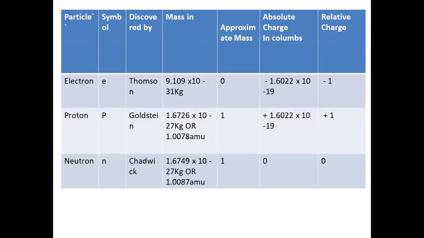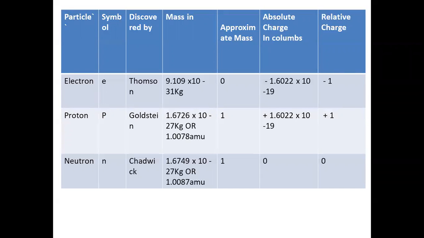Now we can understand what an atomic mass unit is. One atomic mass unit is equal to the mass of the atom or nucleus of carbon 6C12 divided by 12. Why?